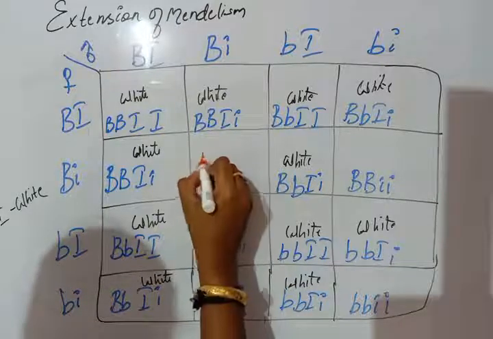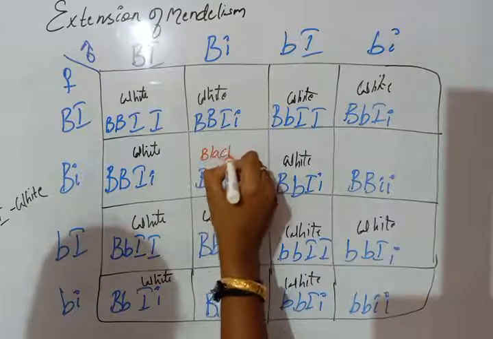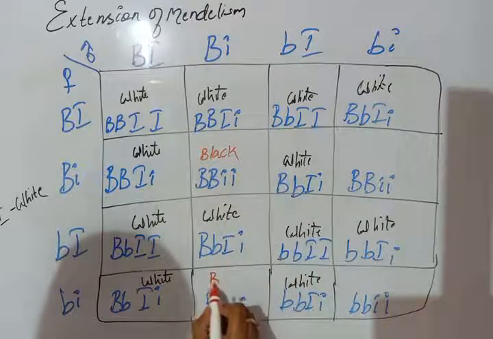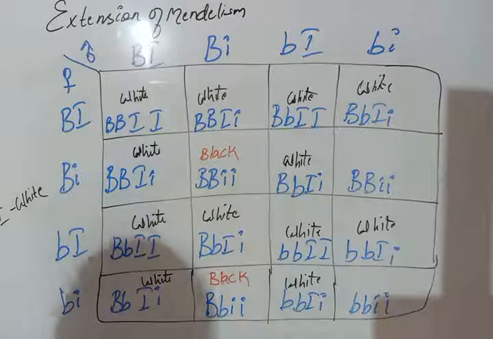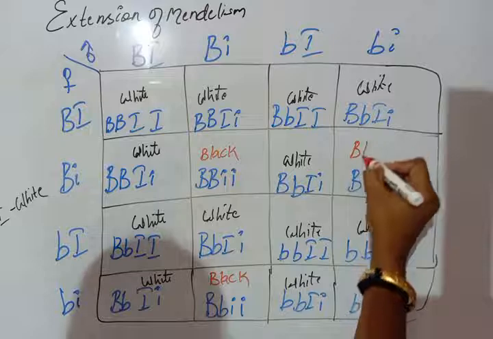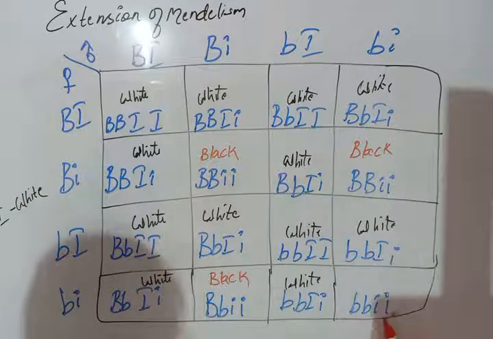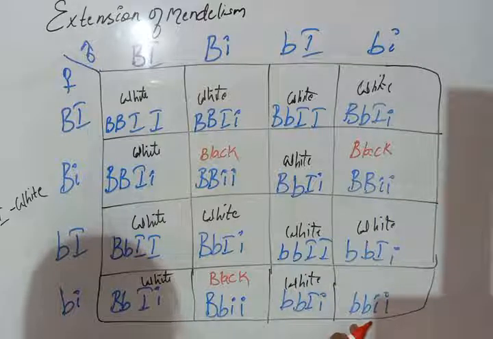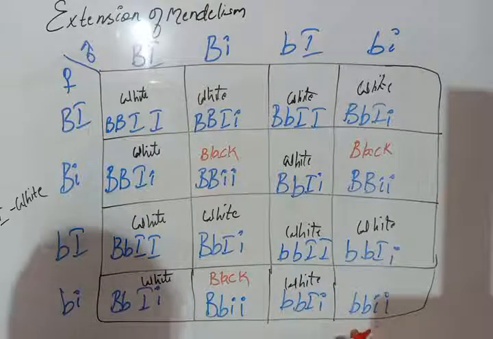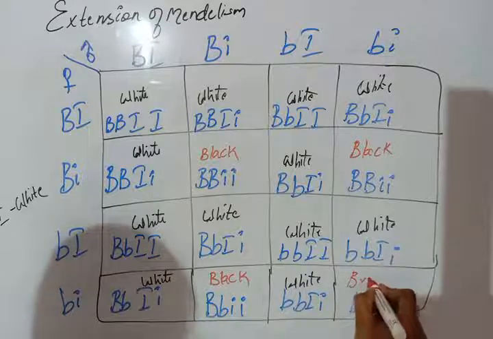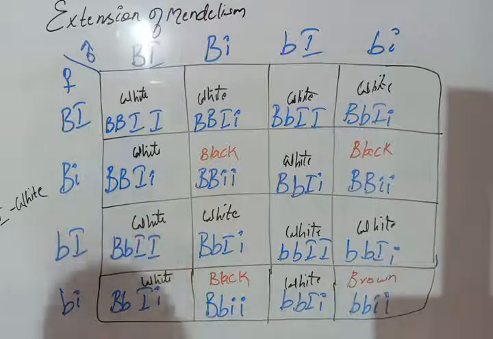Then this will be, 2 capital B's are there. So it will be the dominant color black, and here also it will be black, and here also it will be black. So we obtained 12 white, 3 black, and finally the epistatic genes are in recessive condition, and the dominant black color is also in the recessive condition. So we obtained brown. So what is the ratio?